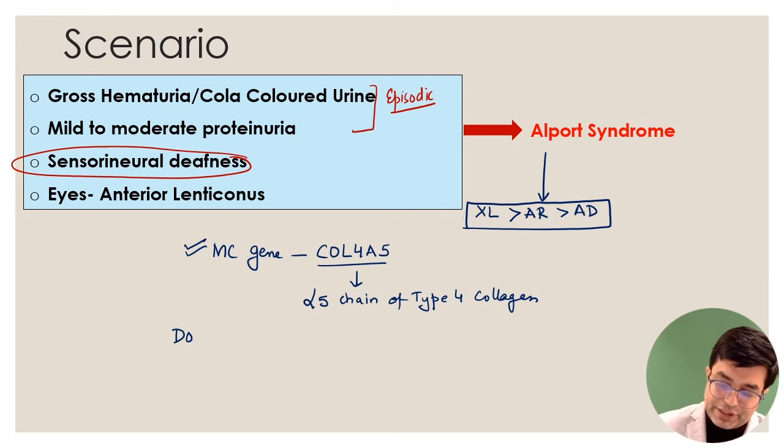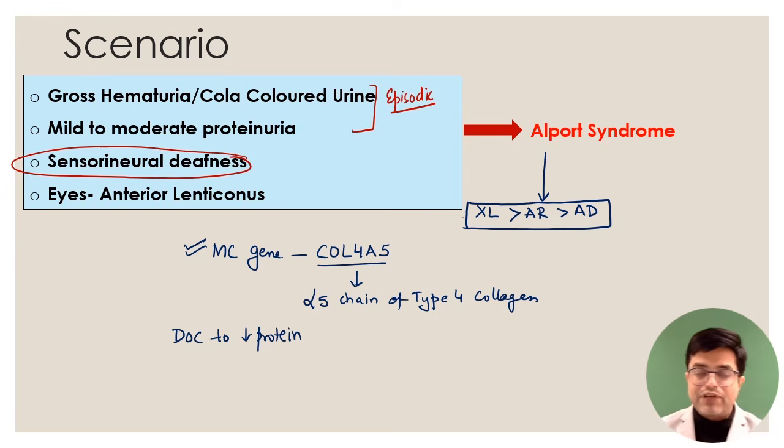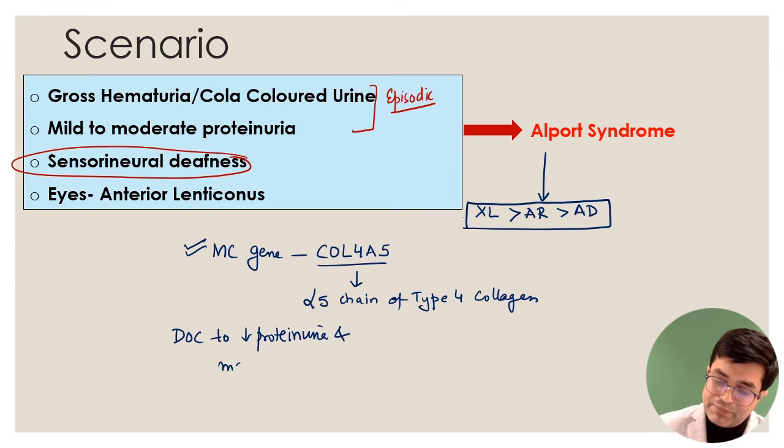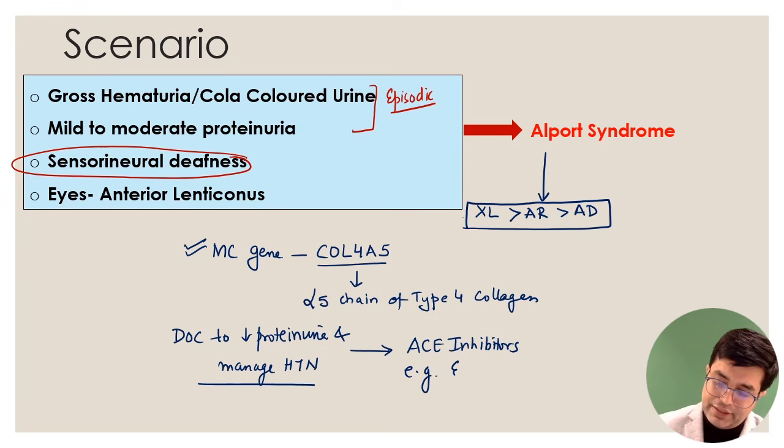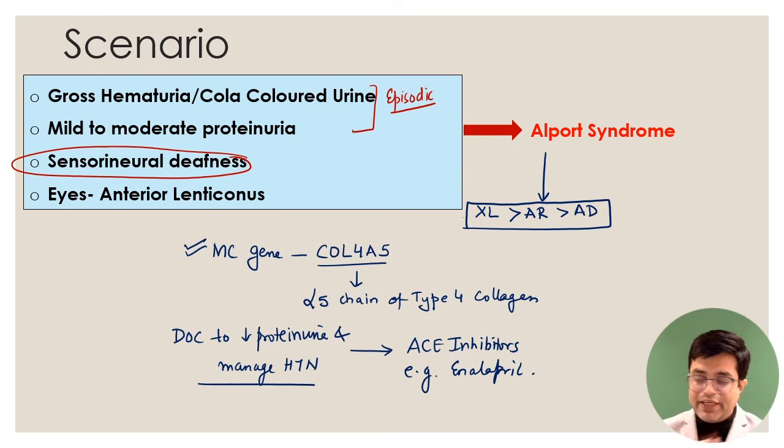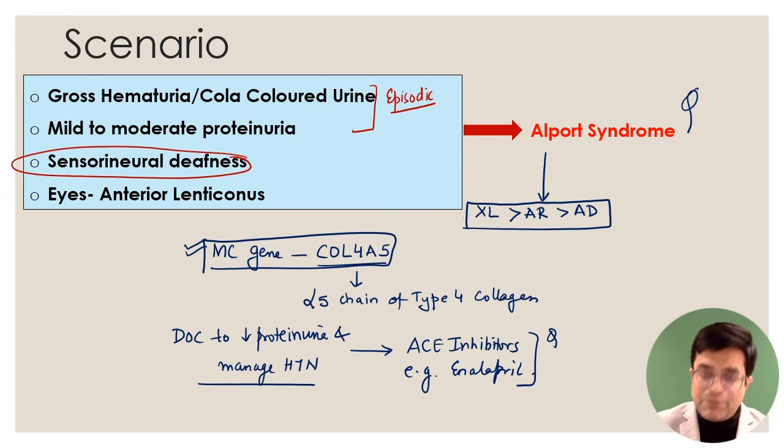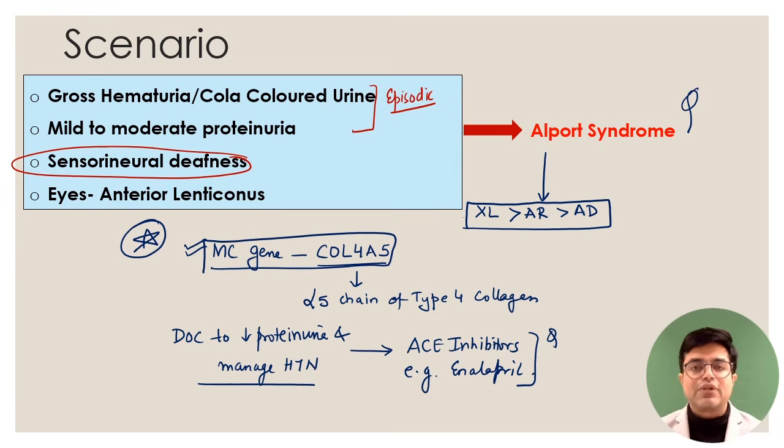Alport syndrome, therapy of choice. What is the drug of choice to decrease proteinuria? Many of these patients have recurrent episodes of nephritis, and so they tend to develop hypertension also. So the drug of choice to decrease proteinuria and manage hypertension, which tends to come in most of these patients by the time they come to medical attention, is ACE inhibitors, like enalapril. But remember that there is very little you can do. It's a genetic mutation related syndrome. This case scenario has been asked in the INI-CET exam, and this most common gene is mentioned in multiple places, so it can be a fresh question for your exams.